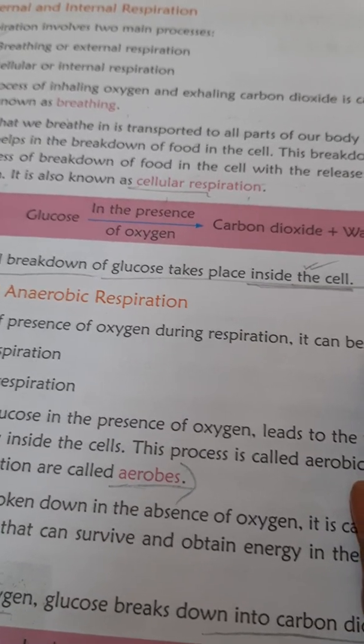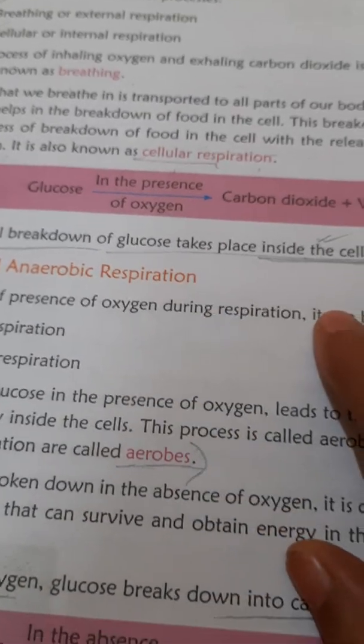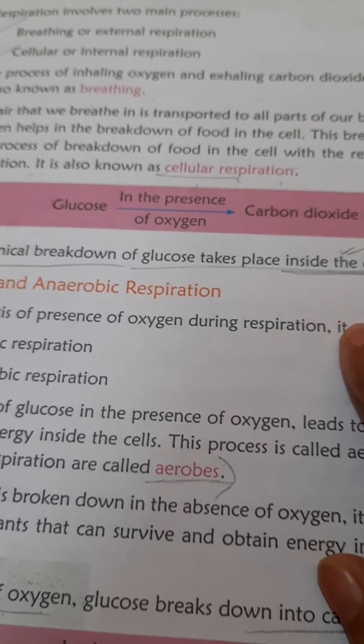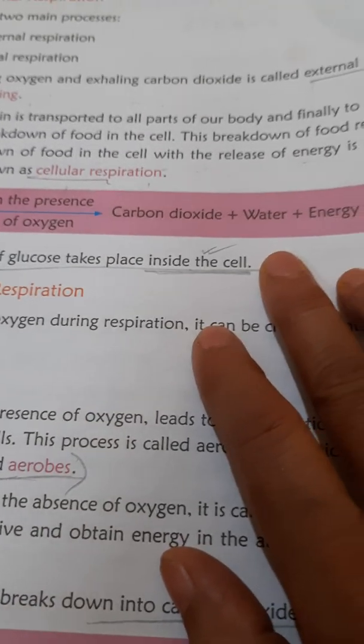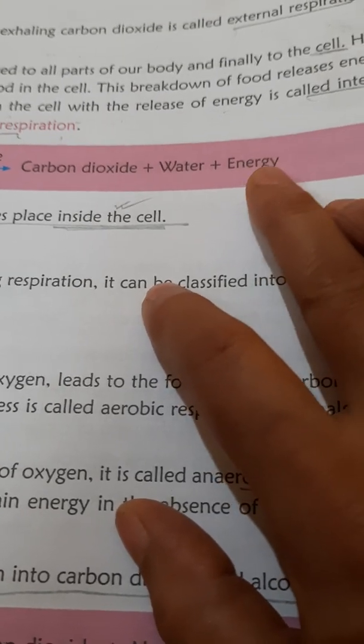I will describe it. What do you mean by aerobic respiration? But this is the chemical equation of respiration which takes place in the cell normally. Glucose in presence of oxygen breaks down to form carbon dioxide, water, and energy. Now, look children here, energy is released.